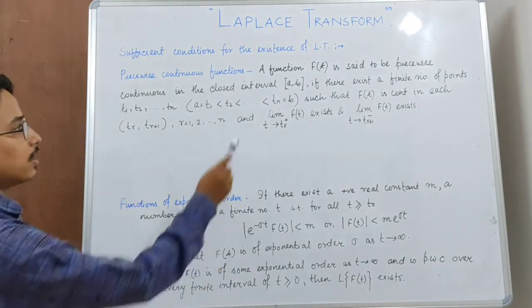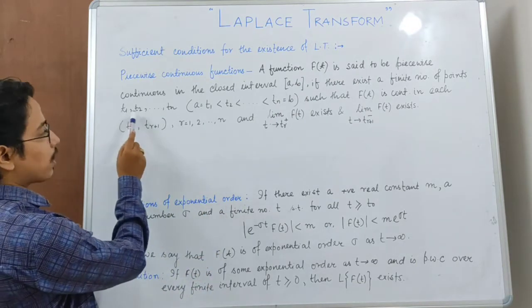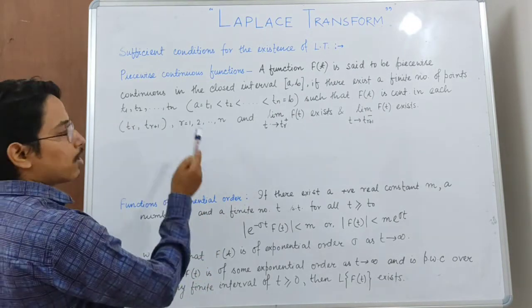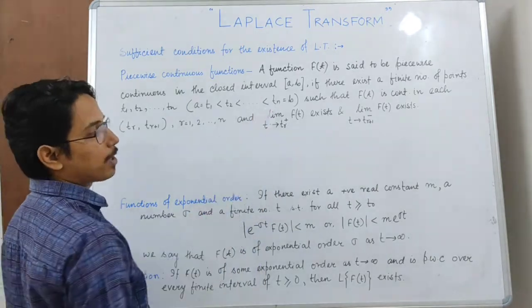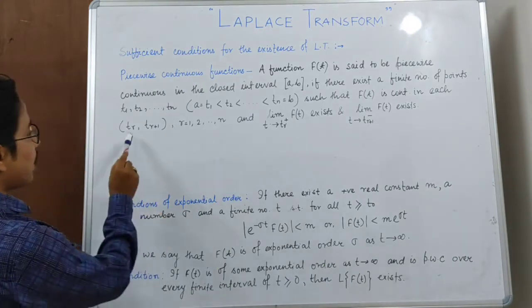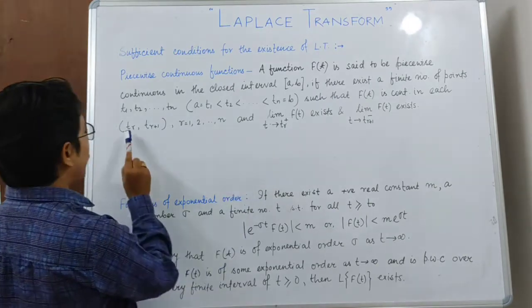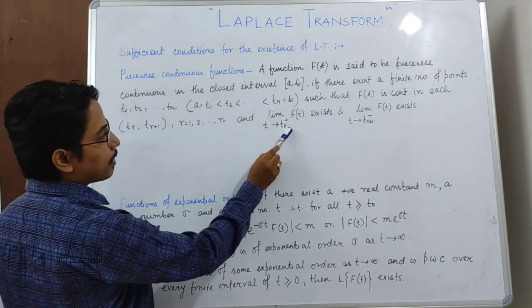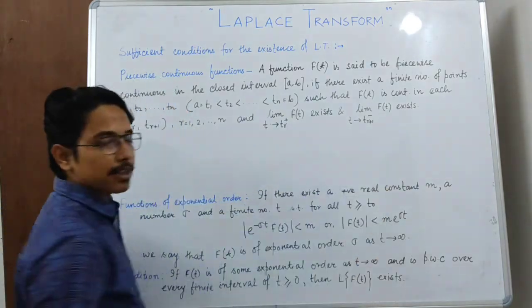That means this function f(t) is continuous in each of the open intervals (t1, t2), (t2, t3), (t3, t4), and in this way (tn-1, tn). In each interval, at the left end point tr the right hand limit must exist, and at the right end point the left hand limit must exist.